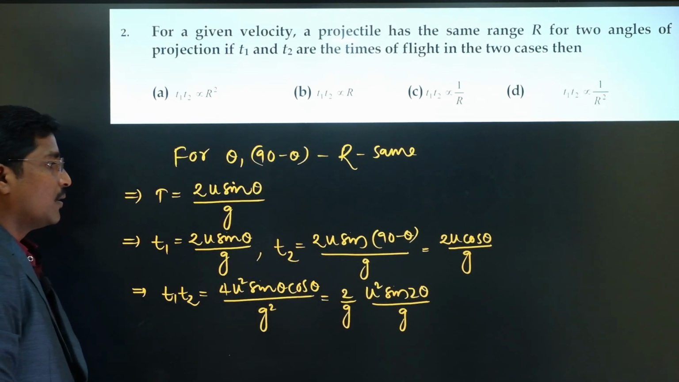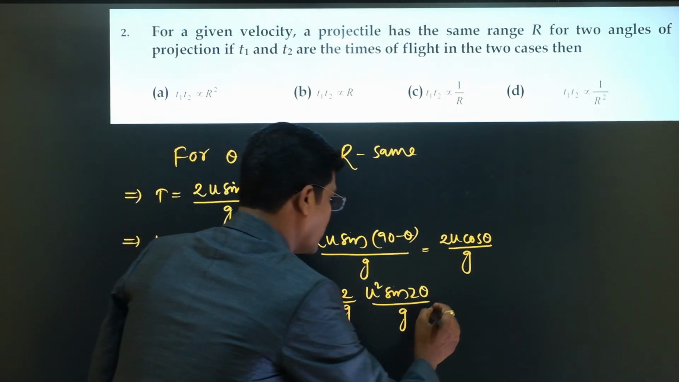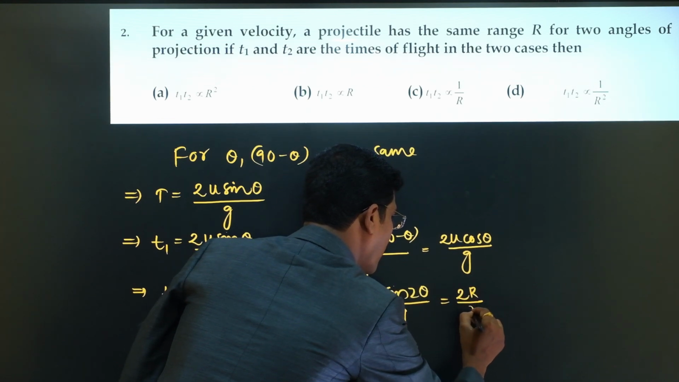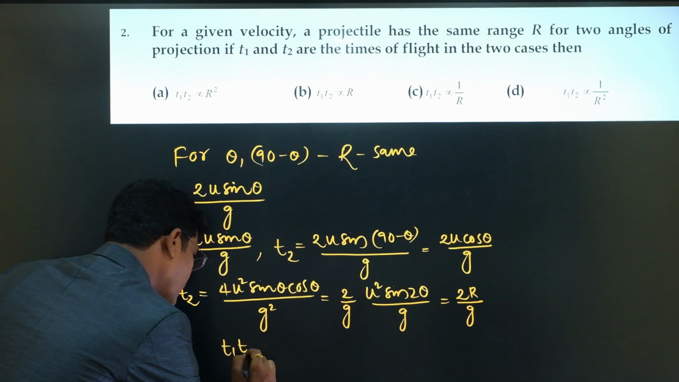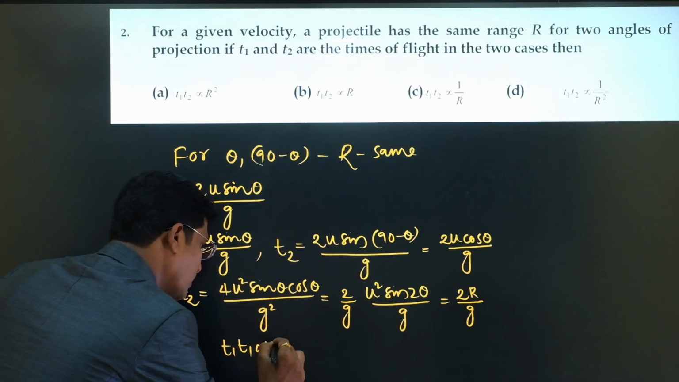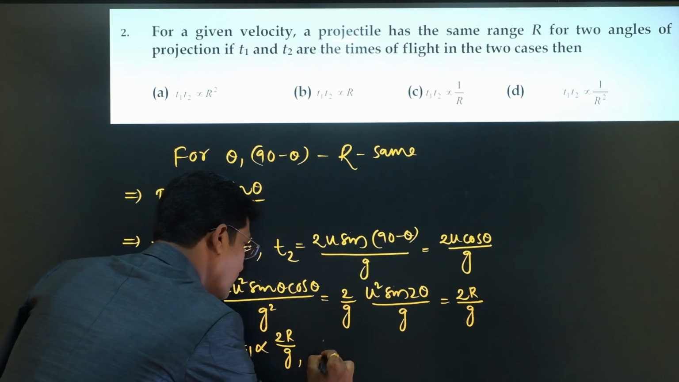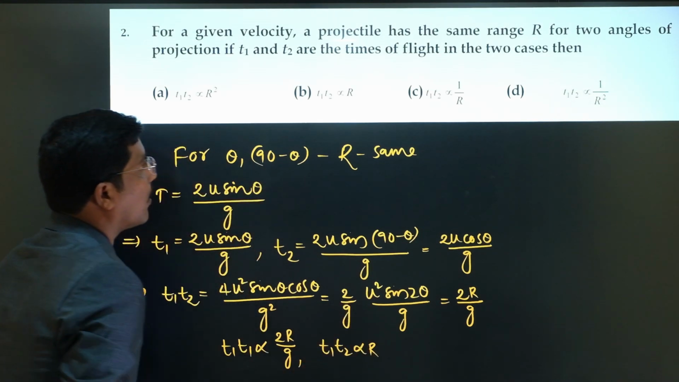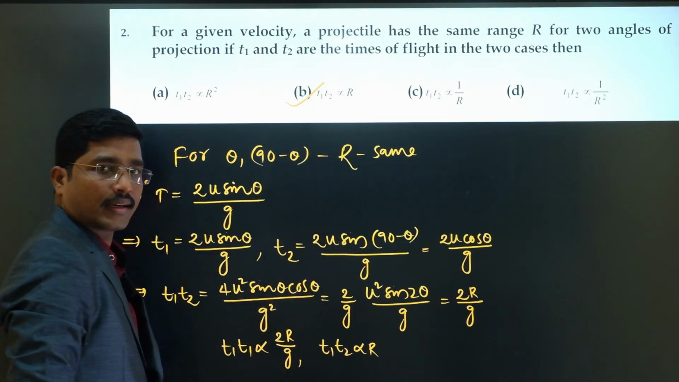We know that u square sin 2 theta by g is the horizontal range. In place of that we can substitute r, 2r by g. Then t1, t2 directly proportional to 2r by g. So t1, t2 directly proportional to r. We will take that. So the option B is correct.